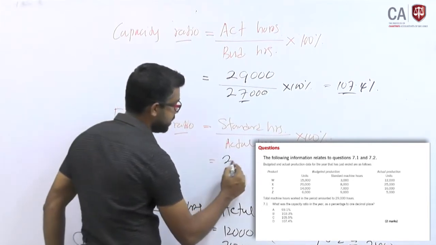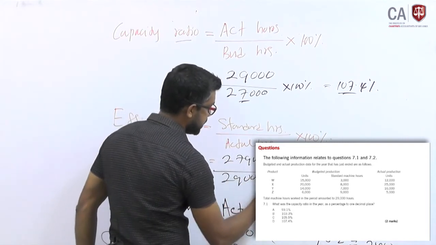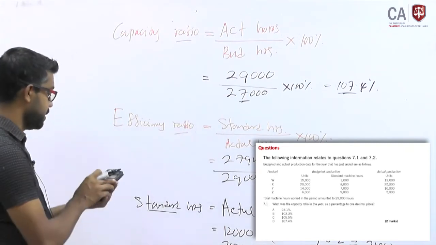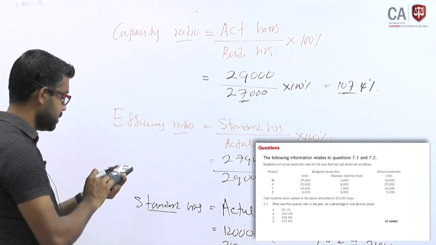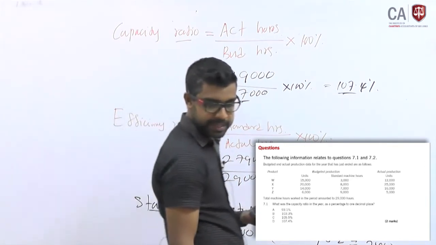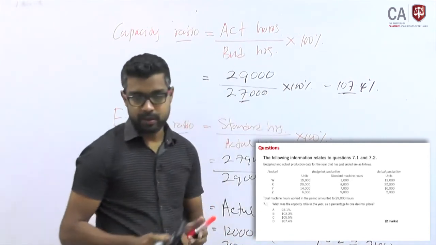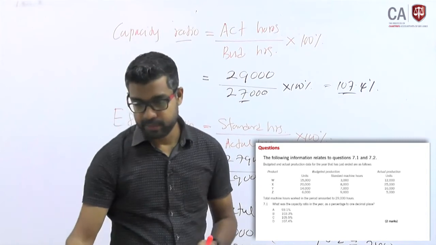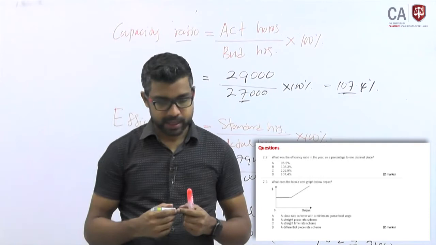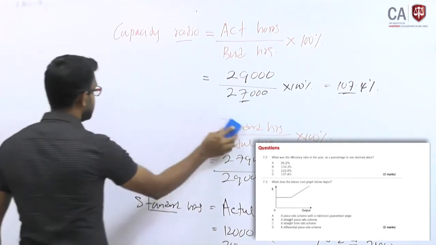So, 27,900 divided by actual 29,000 into 100, efficiency ratio, 96.2 is the answer. Check whether that answer is there or not in your options. Yes, 96.2, the correct answer is what? A. Correct answer is A. Fine, done. Read question number 3.